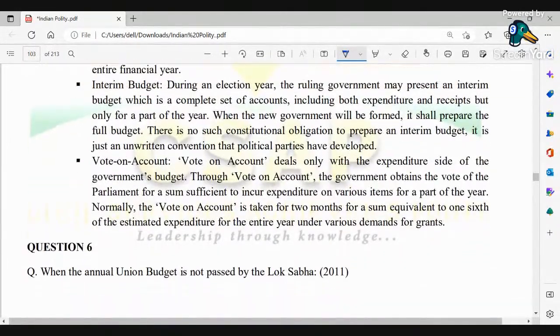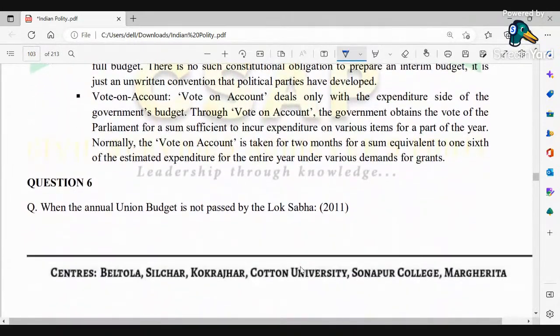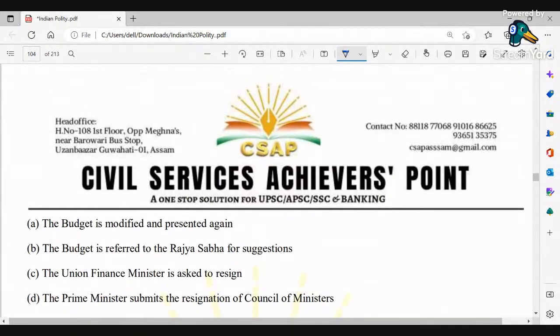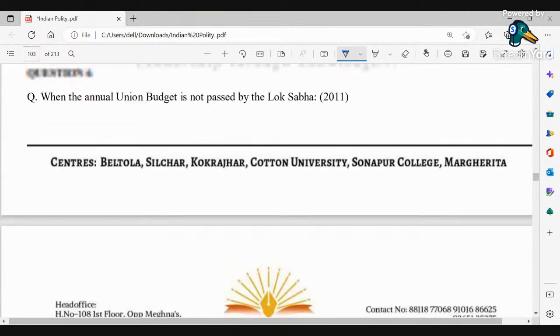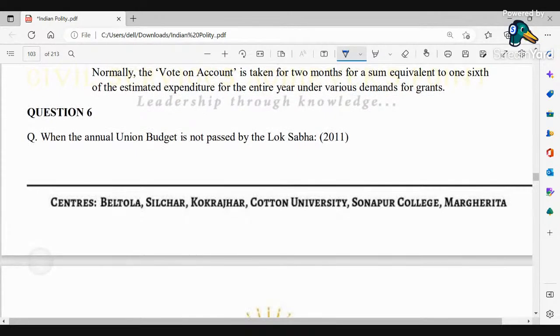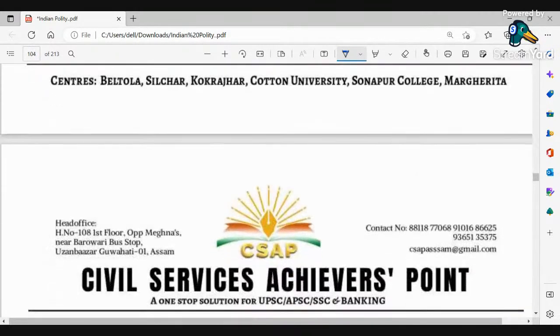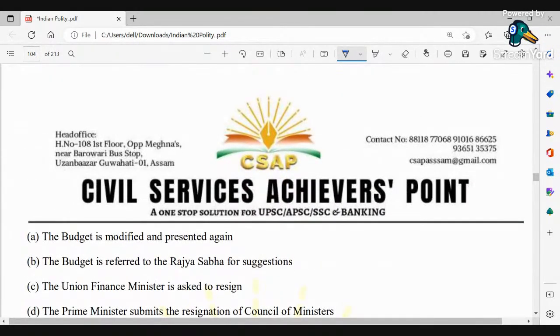Now, when the annual union budget is not passed by the Lok Sabha, you have got: the budget is modified and presented again; the budget is referred to the Rajya Sabha for suggestions; the Union Finance Minister is asked to resign; the Prime Minister submits the resignation of the Council of Ministers. So the question is asked: when the annual union budget is not passed by the Lok Sabha. These are the respective options. Anyone can come up with the answer?